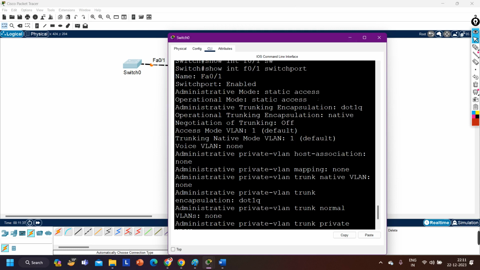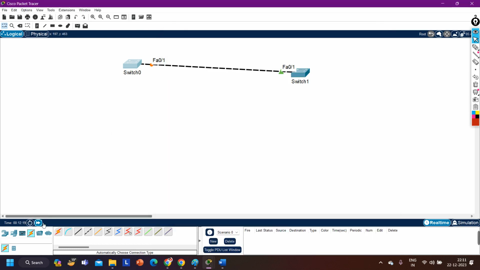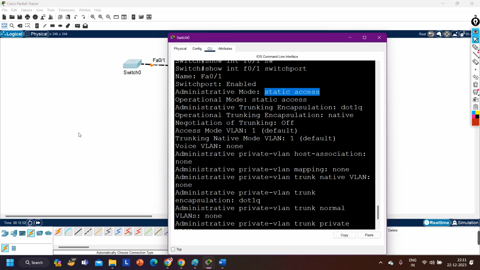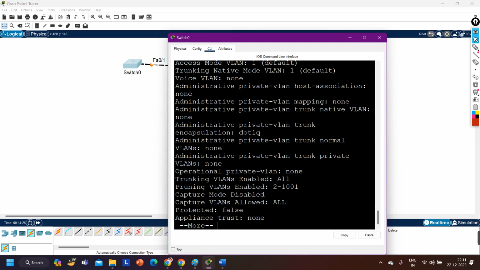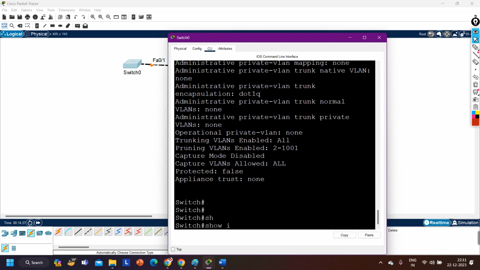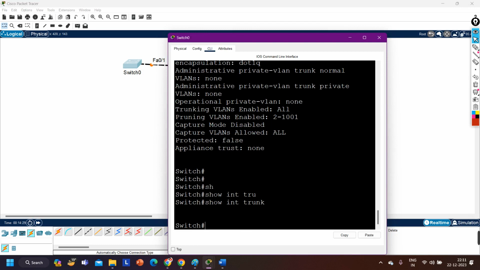Now you can see the administrative mode of this interface is static access. So actually I have disabled the DTP protocol on this interface. And now if you check trunking, show interface trunk, now we don't have any trunk link on this switch.